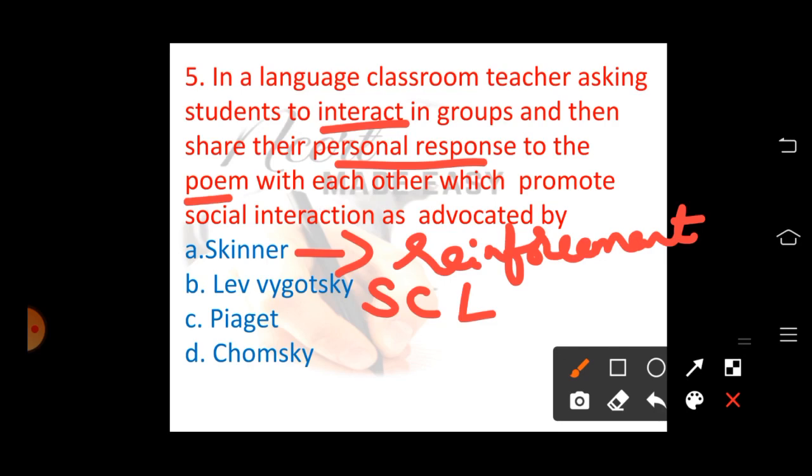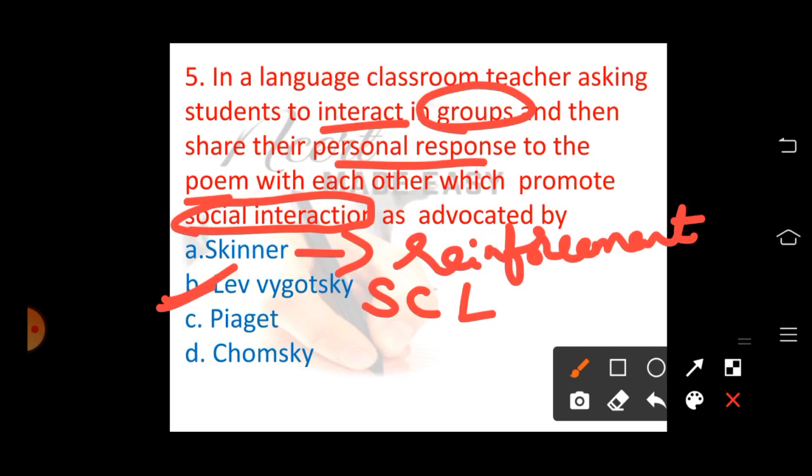Whenever you see in the question social interactions or groups, you have to tick Lev Vygotsky. And Piaget gave importance to maturation. He said that in each and every stage, the child will be learning new things.